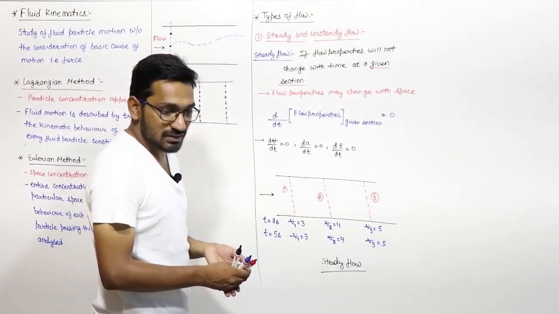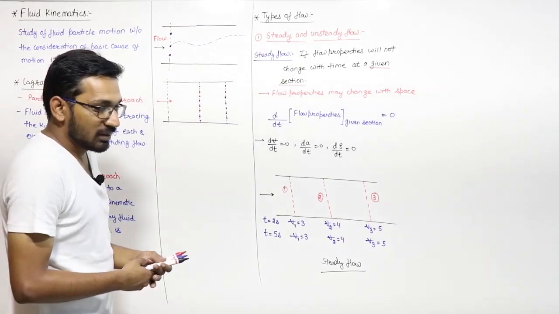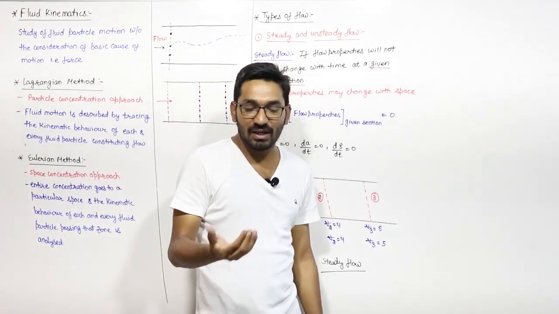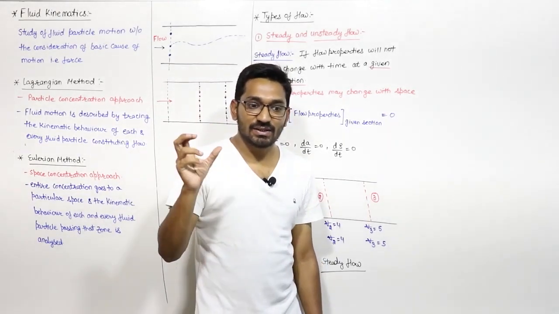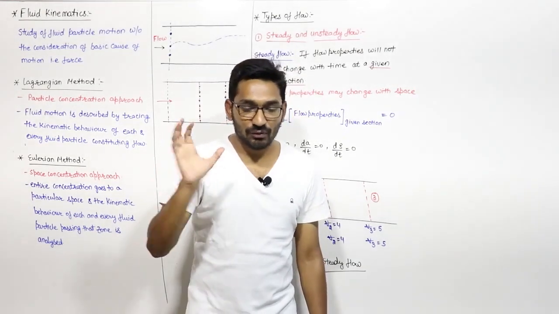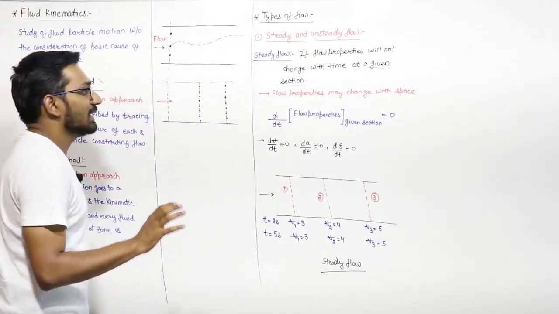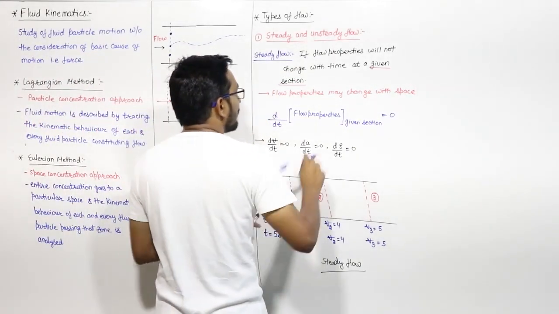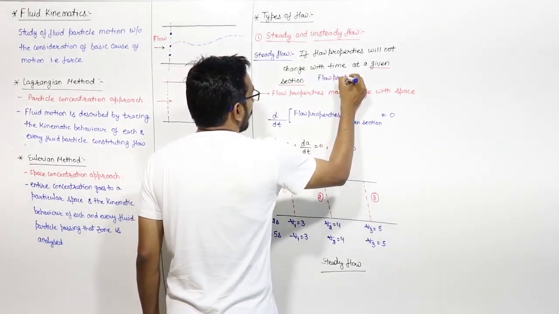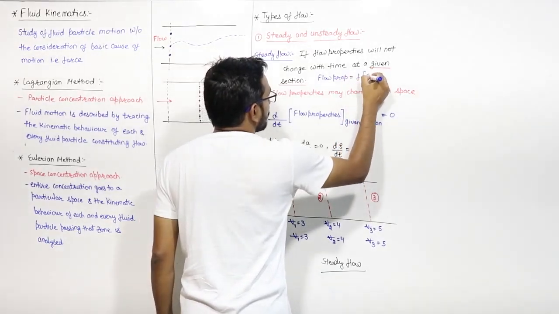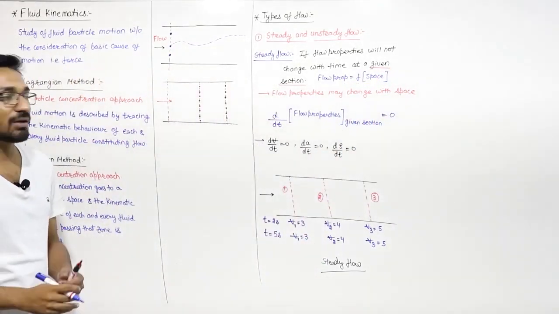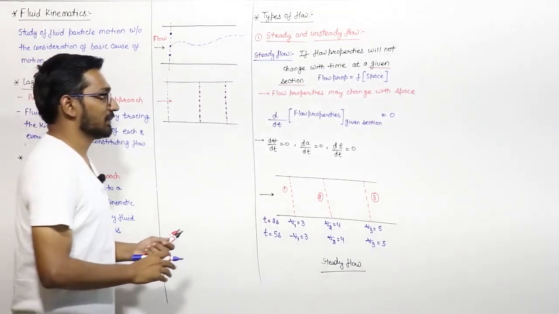In steady flow, the velocity, acceleration, and other flow properties are a function of space coordinates only, not a function of time. With space they can vary, but not with time at a given section.